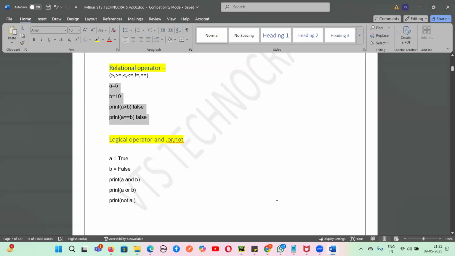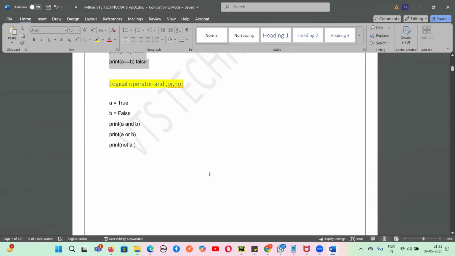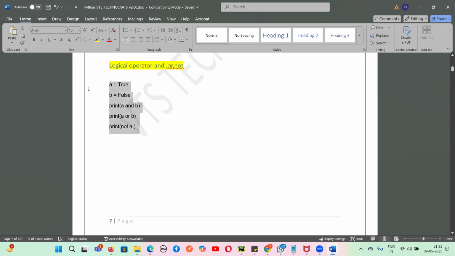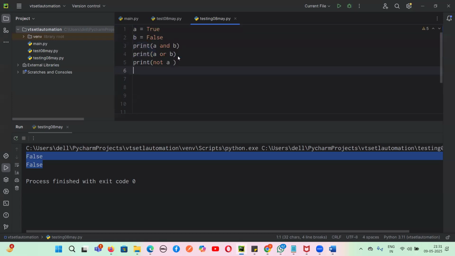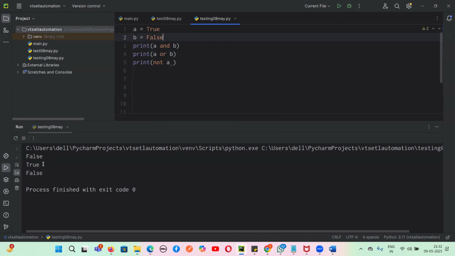There is something called logical operators, guys. That is and, or, not. Suppose we take this and, or, not, and then we can understand these logical operators. Suppose A is true, B is false. A and B, true and false, will be false. And A or B, that means if any of them is true, what will be the output? It will be true. Now not A, that means just the opposite of true, that is nothing but false. So this is the and, or, not operator.